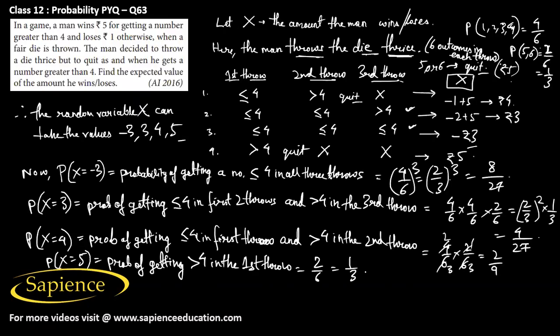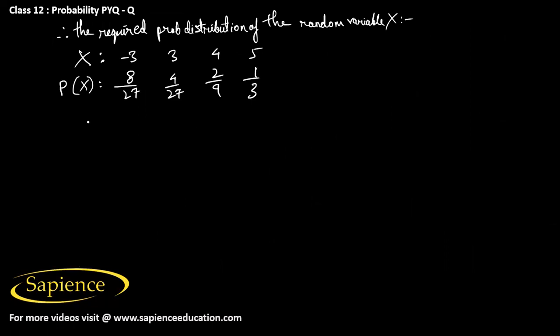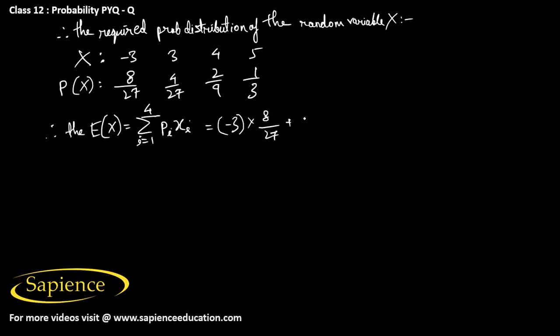Then here it is asked to find the expected value of the amount he wins or loses. Therefore, we have to find the expected value of the variable x. So that would be the summation of pi xi, where i goes from 1 to n. Here the number of values of x is 4, so that would go from 1 to 4. So this would be p1 into x1, so minus 3 into 8 by 27, plus 3 into 4 by 27, plus 4 into 2 by 9, plus 5 into 1 by 3.